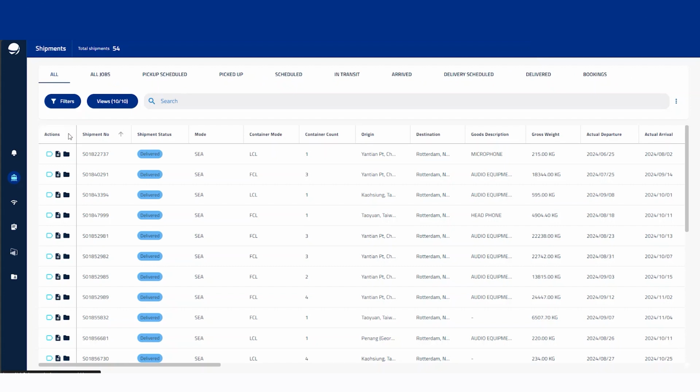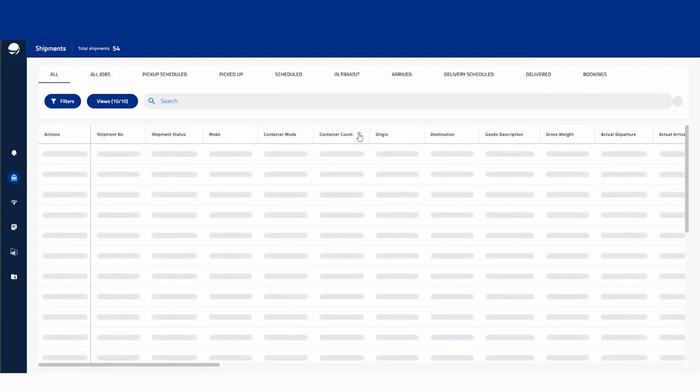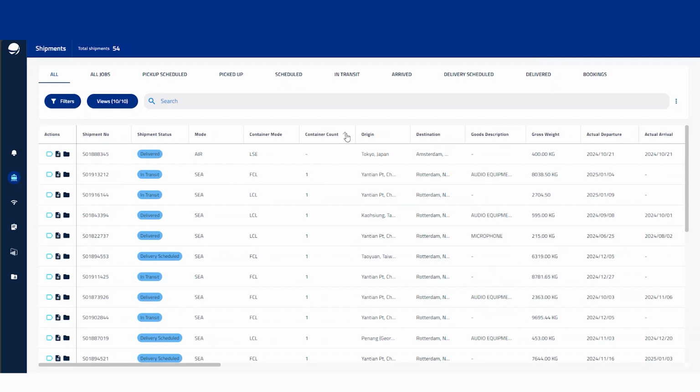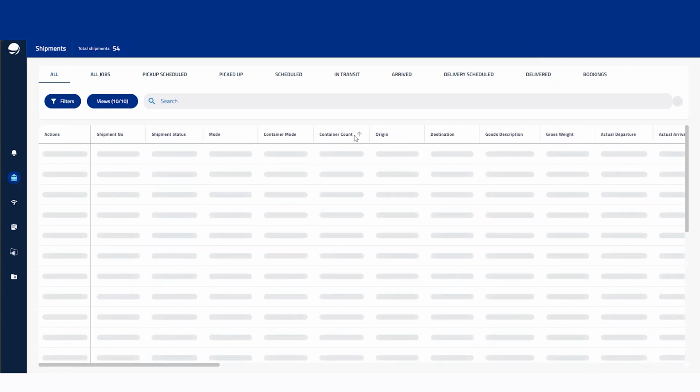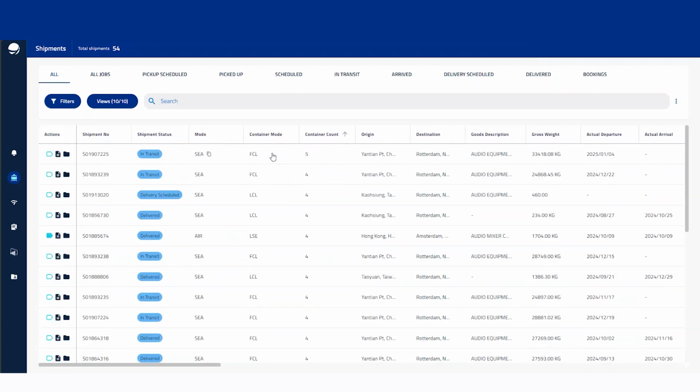Then you've got the various columns along here. So we've got the shipment number, for example, and we can sort the shipment number if we wanted to, or any of the other columns, using this little arrow within the column itself. For instance, if I wanted to see which shipments had the highest or lowest container counts, I can click that one and reverse the order, and then I can see which shipments have the most containers. That's always a nice place to start, being able to sort the columns.